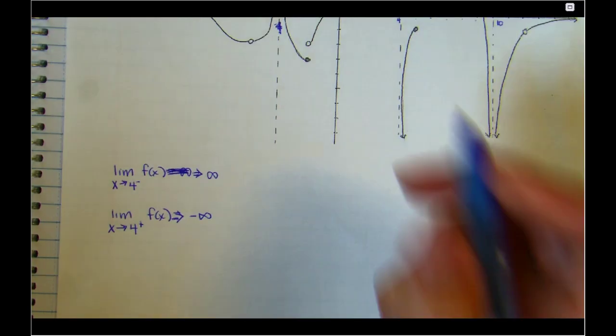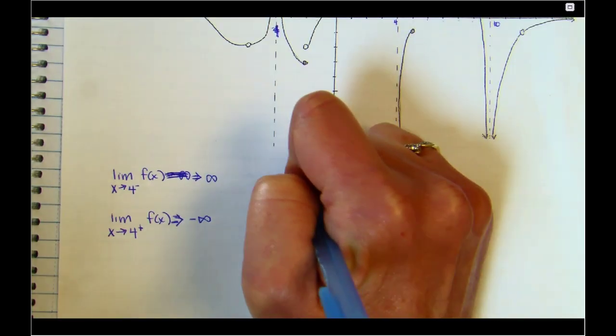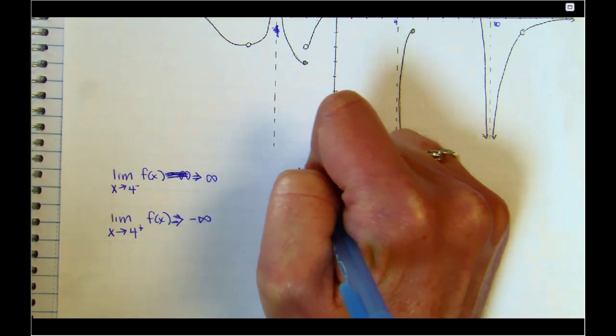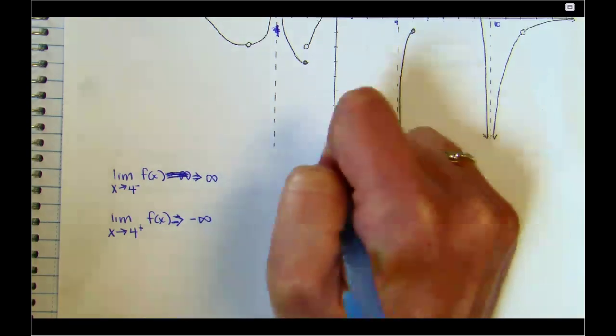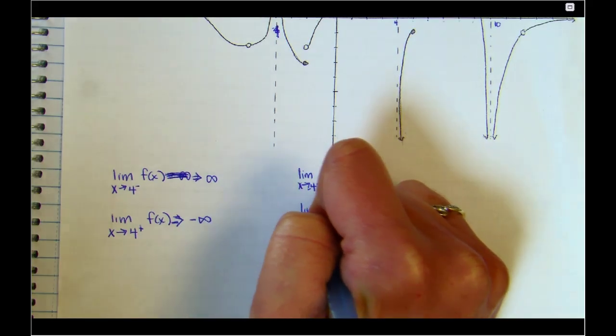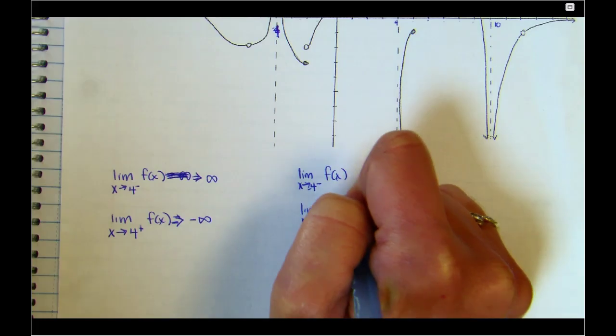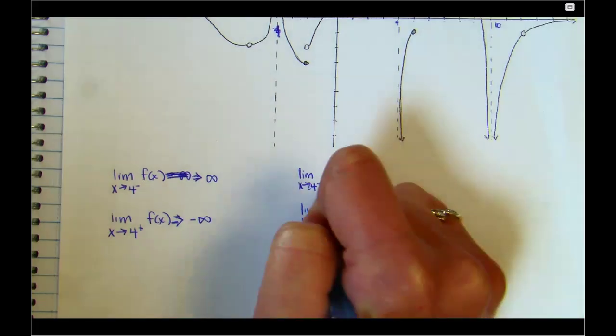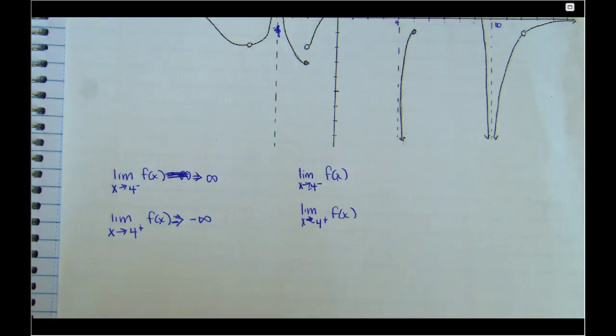Okay, why don't you try then, without me, the limit as x approaches -4 from the left, and the limit as x approaches -4 from the right. So you can pause the video, take a second. When you're ready, go ahead and pick it back up.